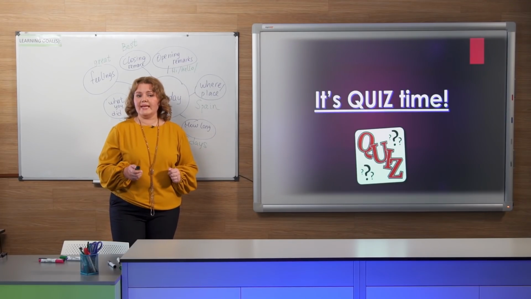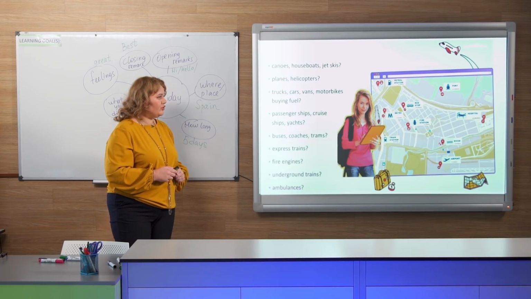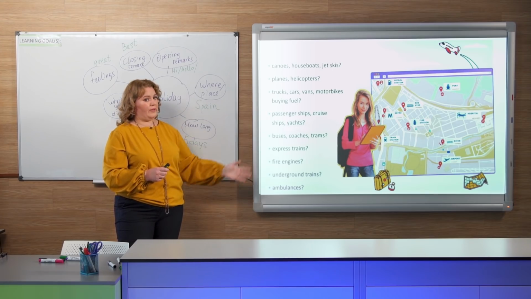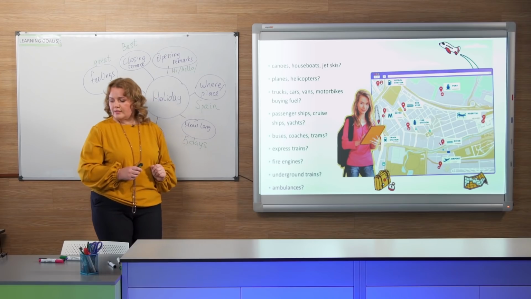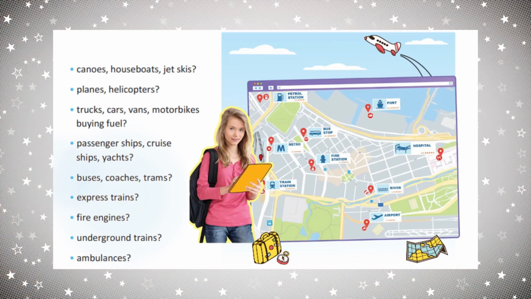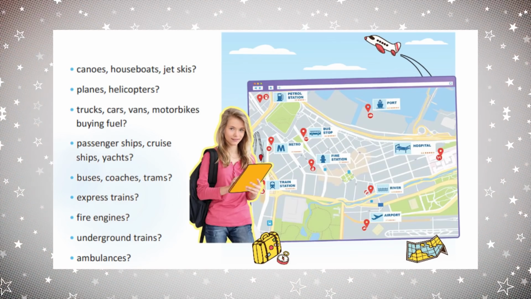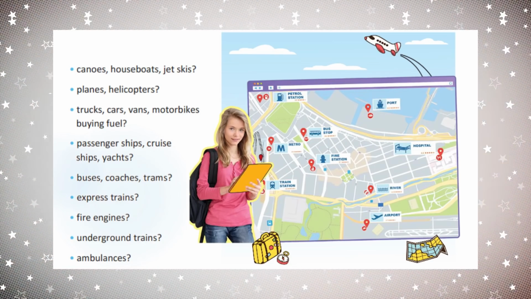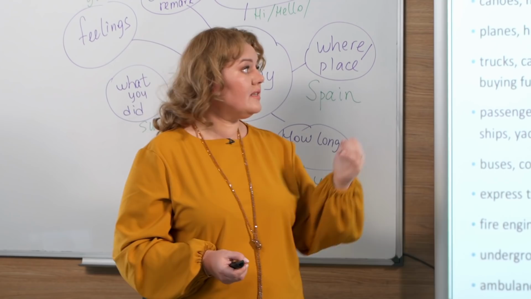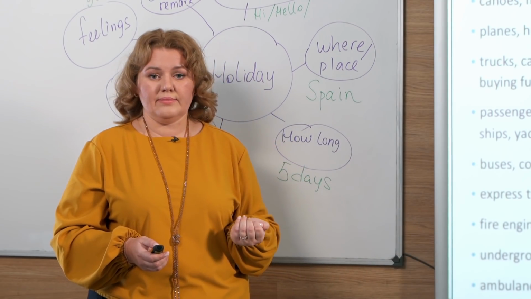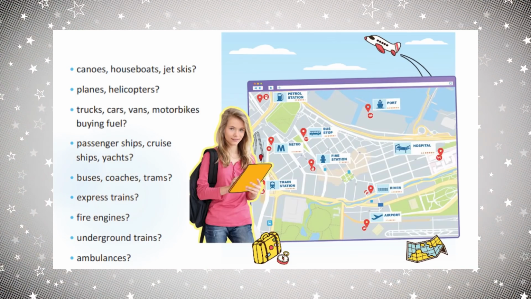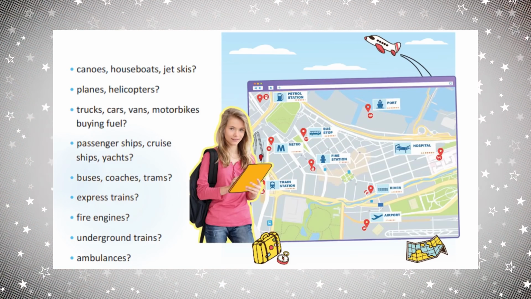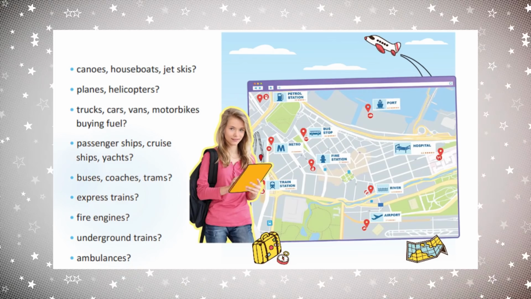Now it's quiz time and I have a task for you. Have a look at the picture. We have different places in the city and means of transport. A lot of means of transport. So I want you to answer the questions. Canoes, houseboats, jet skis. Where can we see this? Can we see it at the train station, metro station or fire station? No, Natalia, we can see this in the port probably, right? Yes, correct. So, planes or helicopters? Find on the map, where can we see this? Yes, this can be found at the airport.